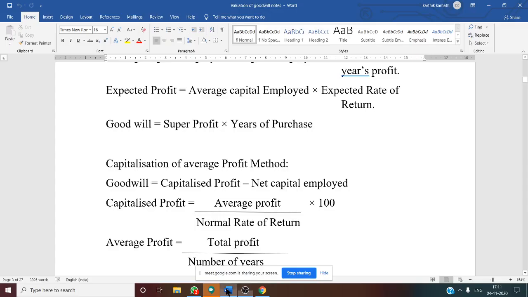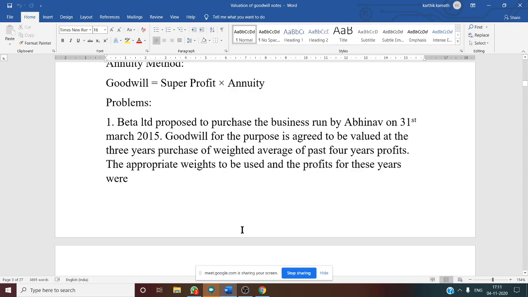Yes. So see this now, problem number one. I hope you all are familiar with the goodwill valuation formula. Now we need to apply the formulas depending upon the particular problems. So now the first problem we'll discuss.